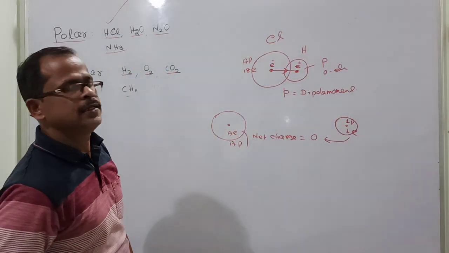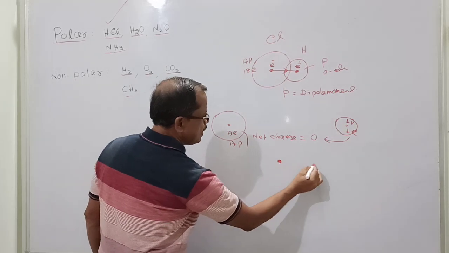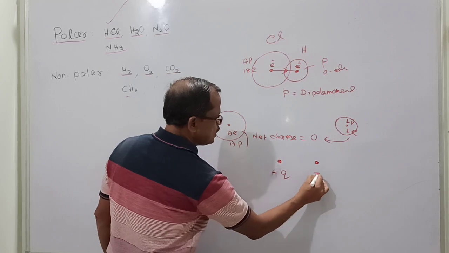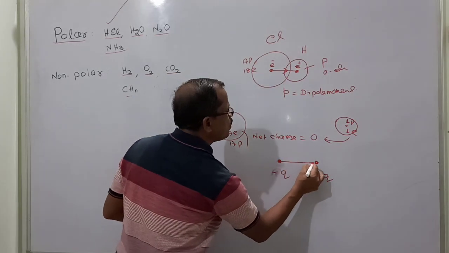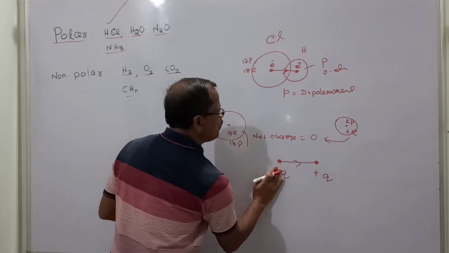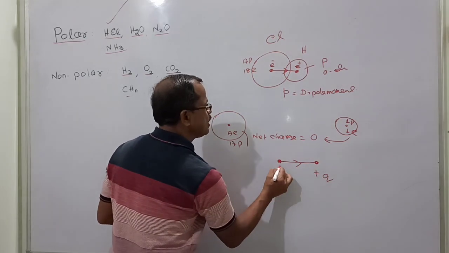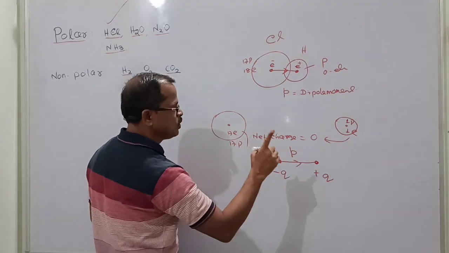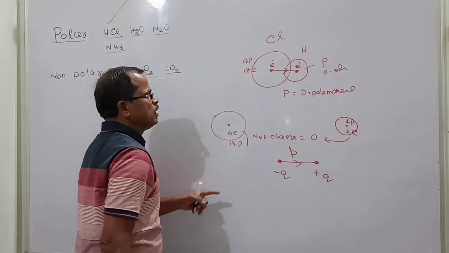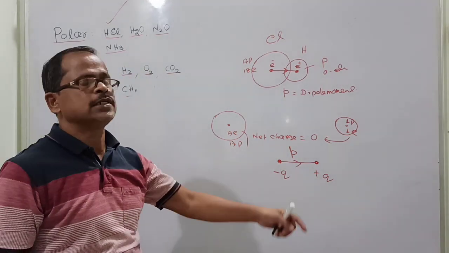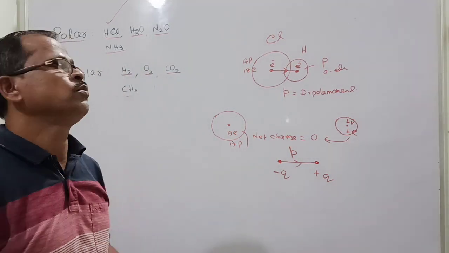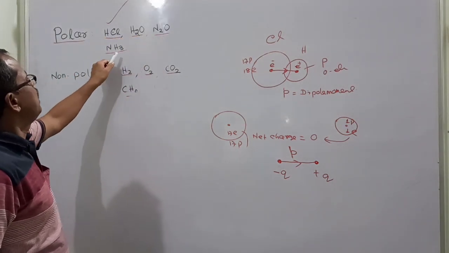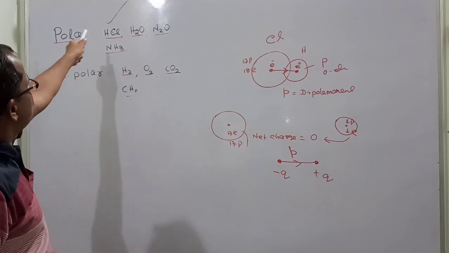As a result, this is a negative charge and this is a positive charge, which develops a dipole moment. The dipole moment is always directed from negative charge to positive charge. The dipole moment of each molecule, small p, is equal to charge times the distance between them. This is a polar molecule. Hydrochloric acid, water, nitrous oxide, and ammonia are all polar.